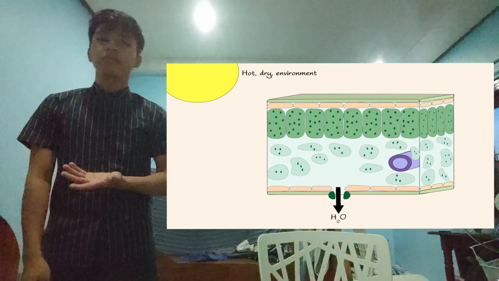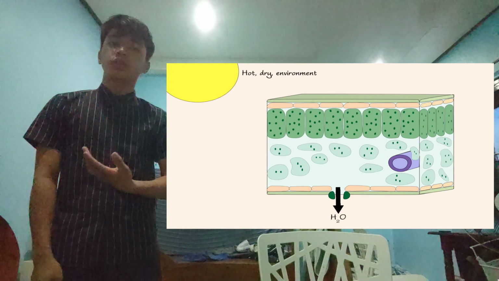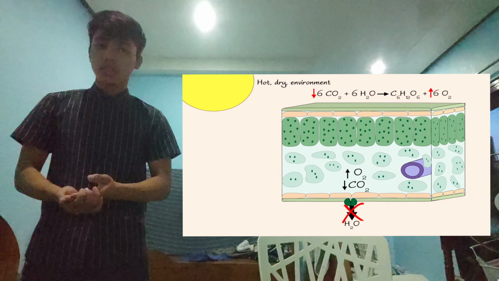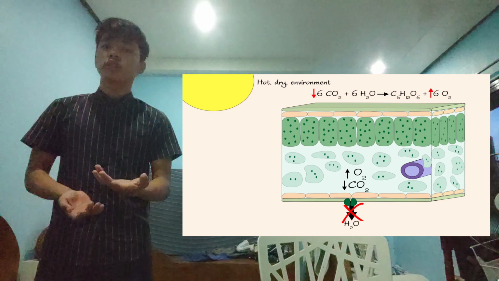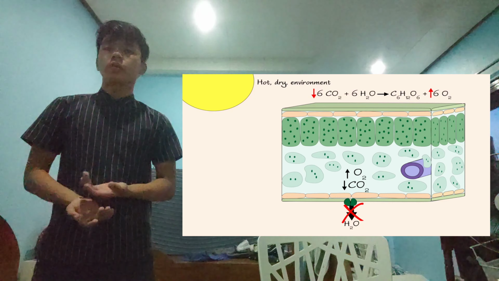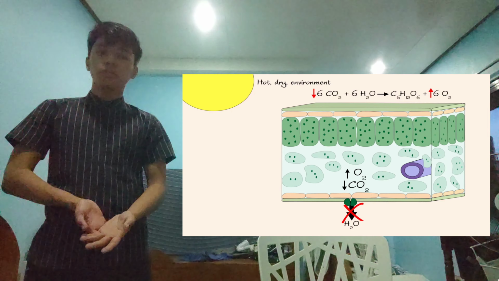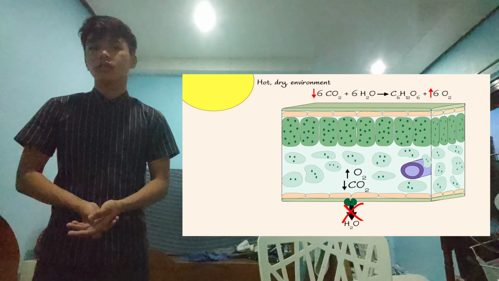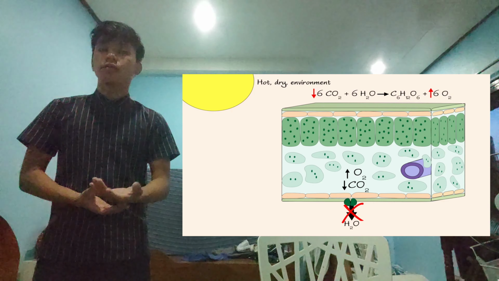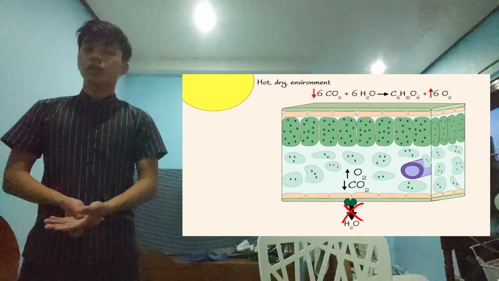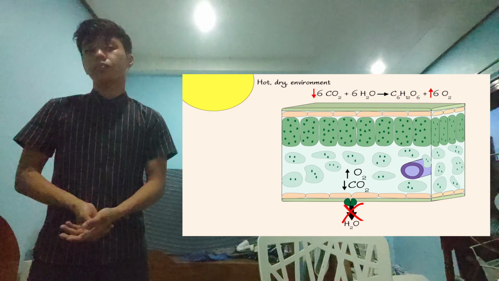In hot and dry environments, plants lose a significant amount of water through the stomata, which causes them to become dehydrated. In order to stop this water loss, these plants close their stomata, which causes continuous photosynthesis in these plants. Oxygen is produced by photosynthesis, which consumes carbon dioxide. Usually, this oxygen diffuses out through the open stomata. However, when the stomata is closed, oxygen builds up and carbon dioxide decreases in the plant leaf.